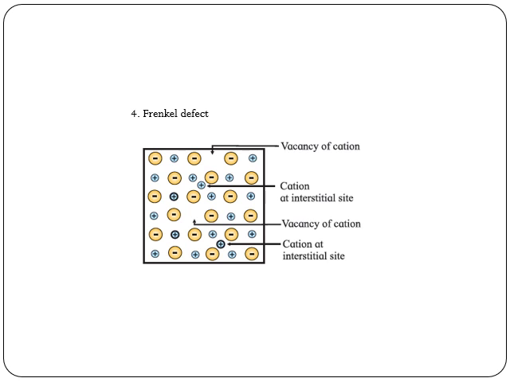The smaller cation is displaced from its normal site to an interstitial space, and it therefore creates a vacancy defect at its original position and an interstitial defect at its new location in the same crystal. Frenkel defect can be regarded as the combination of vacancy defect and interstitial defect. Frenkel defect occurs in ionic compounds with a large difference between the sizes of cation and anion.